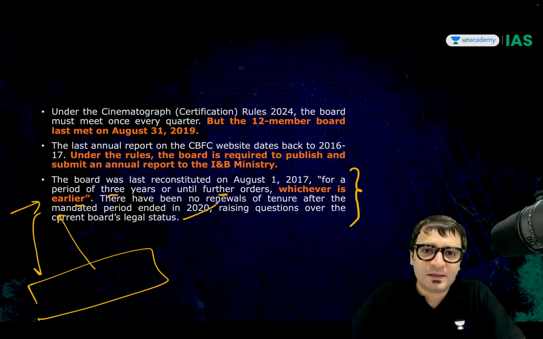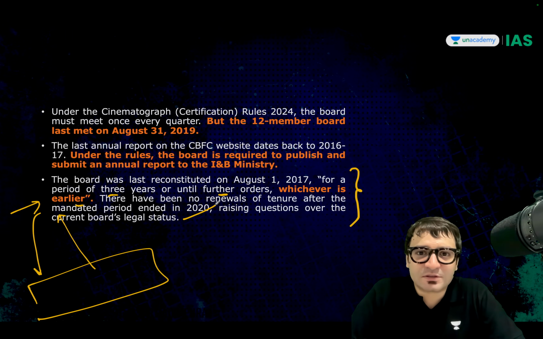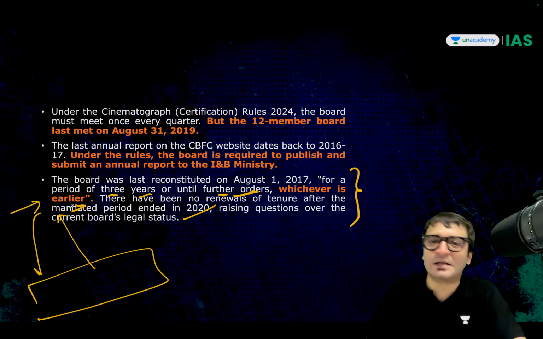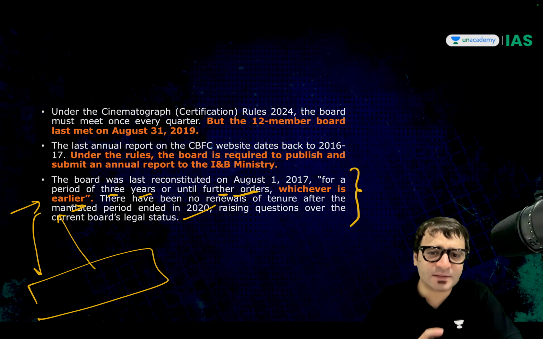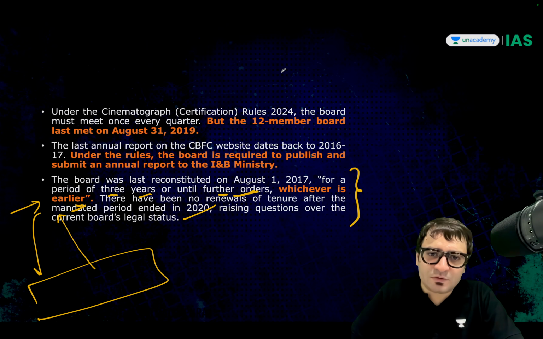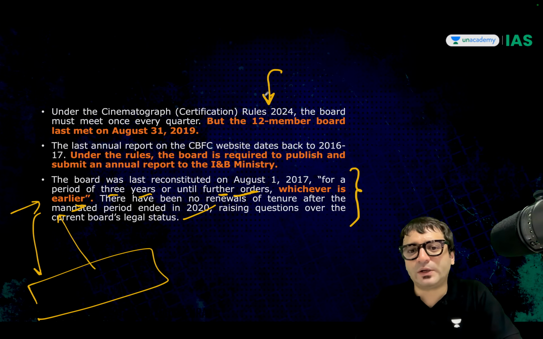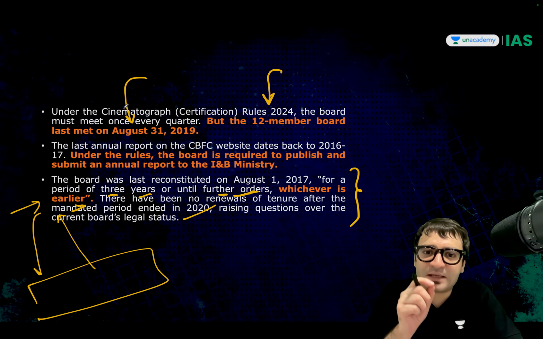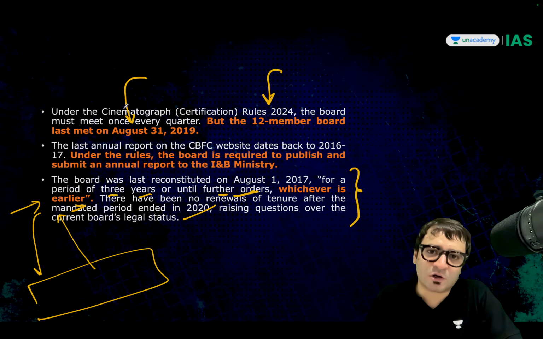There are some who challenge the legal basis of the current CBFC, saying legally they may not have any basis because they were not reconstituted. Because once your term is 3 years or until further orders, whichever is earlier, then how are they operating? But be that as it may, according to the Cinematograph Rules of 2024, this CBFC board must meet once every quarter. Another controversy is that the last time this board met was in 2019.